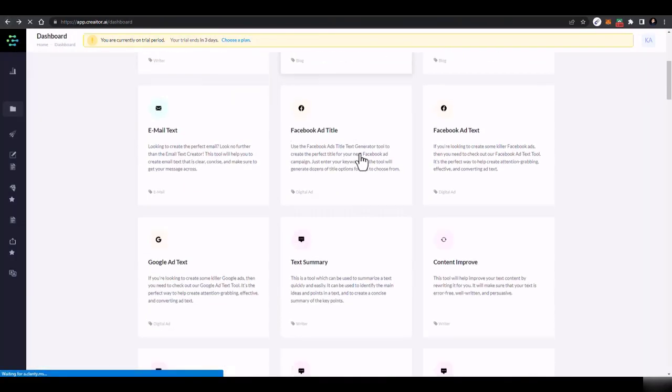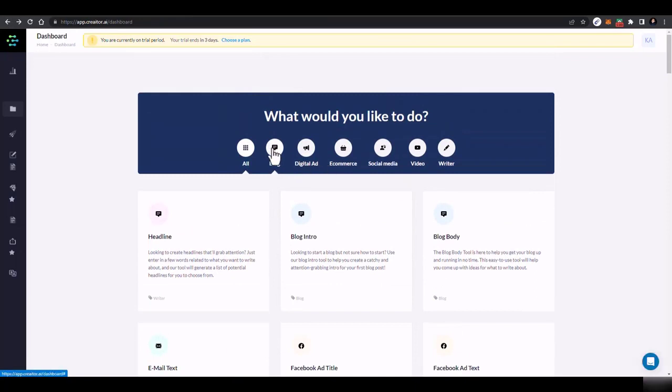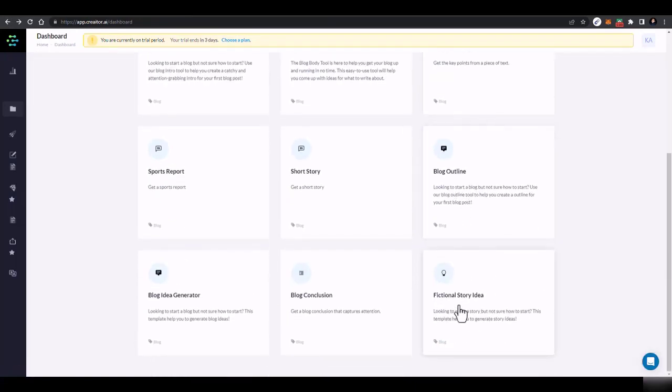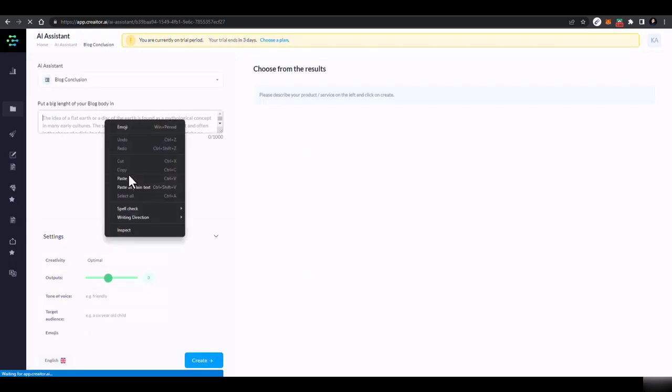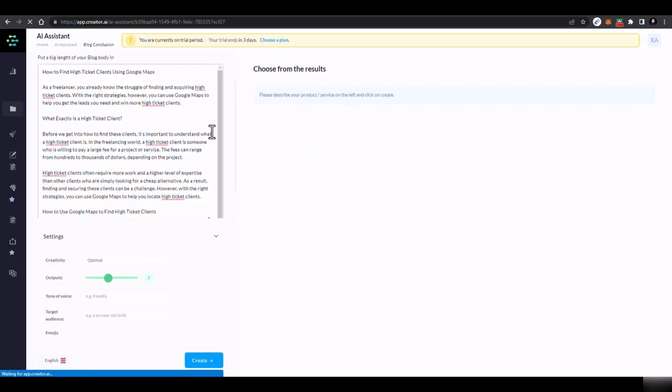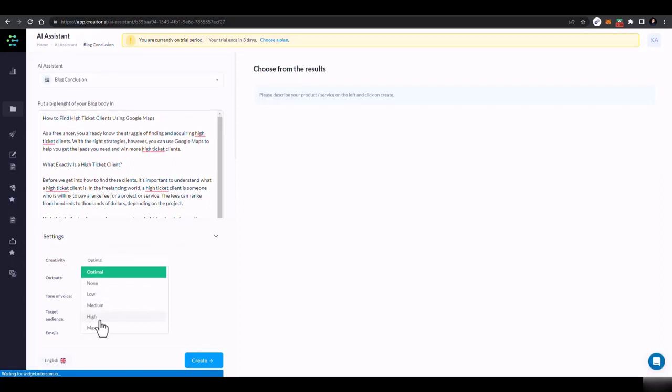Now I'll go back and then again to the blog, and after going to the blog, here you can see the fiction story idea. If you don't have any story idea, like a blog idea, you can generate a story idea, or if you want to generate a conclusion for the blog, then put the complete body of that blog here. I'll put the complete body of the blog, and I'll make it high, and I just want one output. It should be measurable and with facts. Okay, and I don't want to add the age, and I'll just click on create.